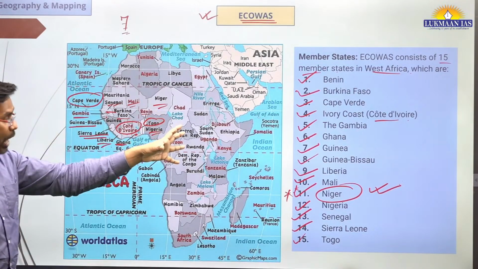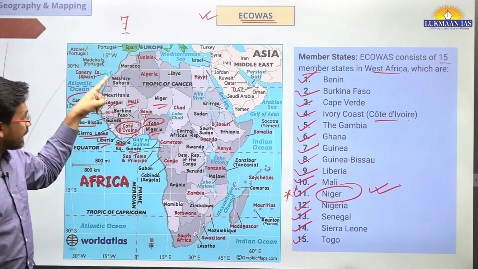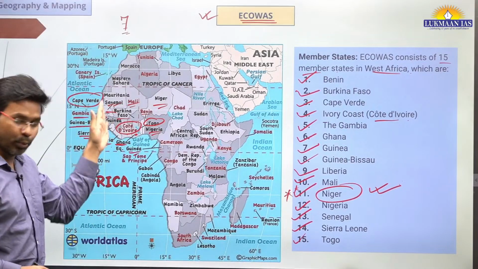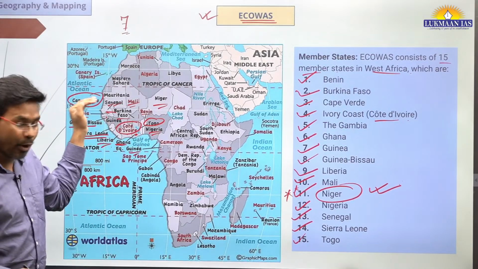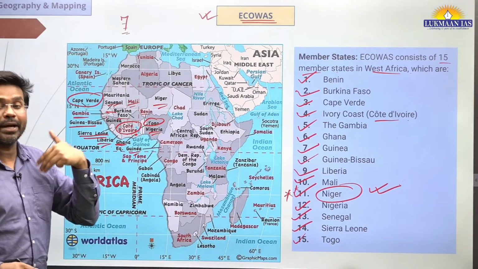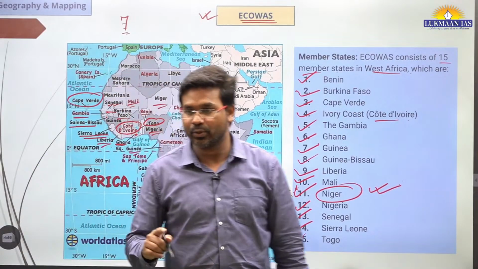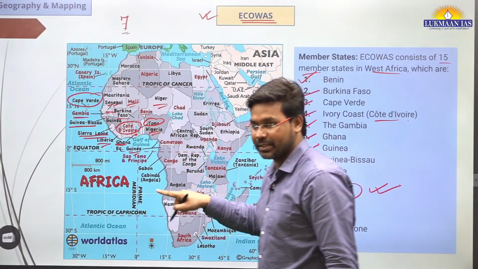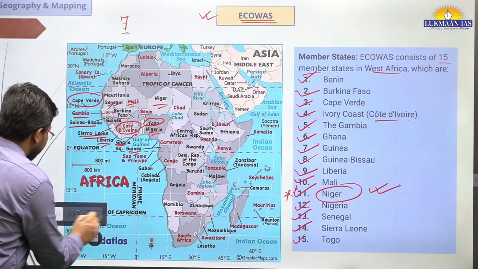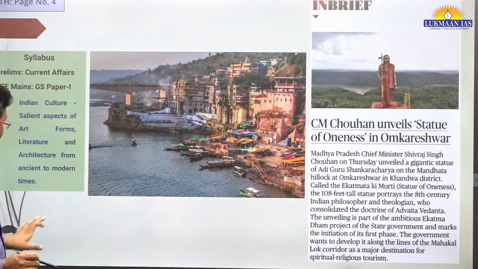Also, after looking at the map, you can observe how many of these countries have coastal boundaries and how many are landlocked. That will be another level of observation, and that's going to help us solve a question in the prelims exam. This is one of the most important mappings that we have done so far, because this has been in the news.